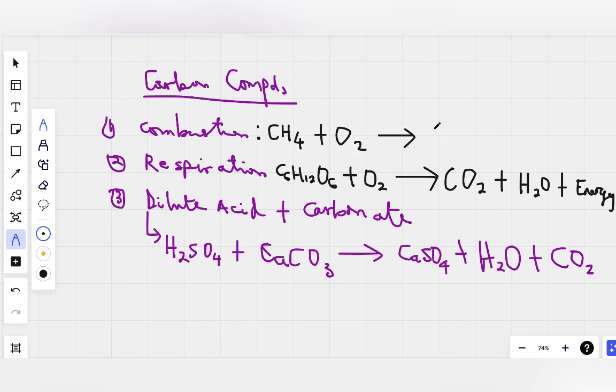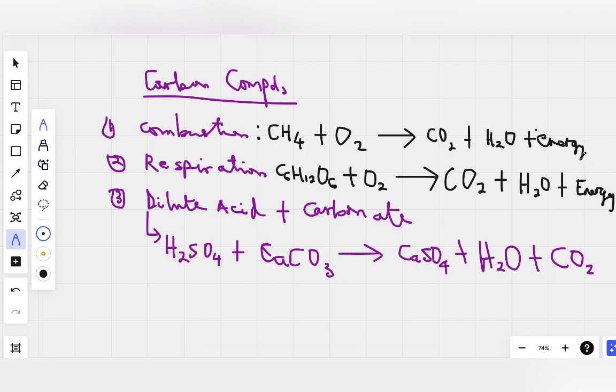So here you get CO2, carbon dioxide, plus water, plus energy. So these are the three ways we release carbon dioxide to the atmosphere.